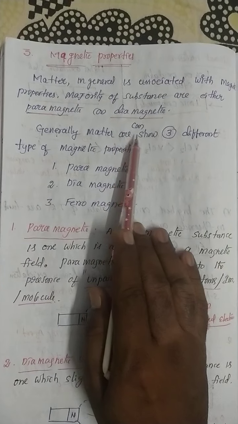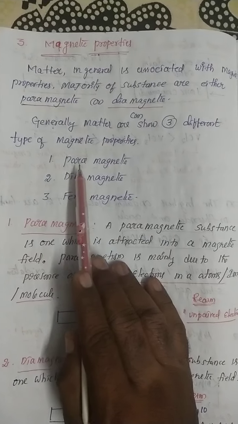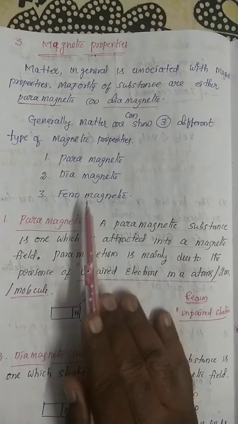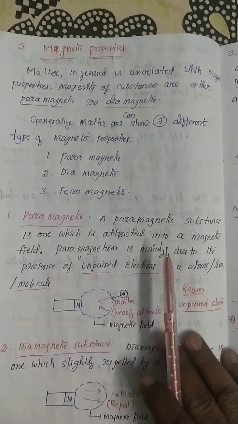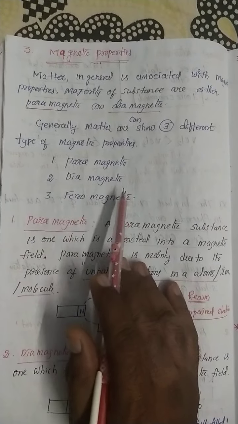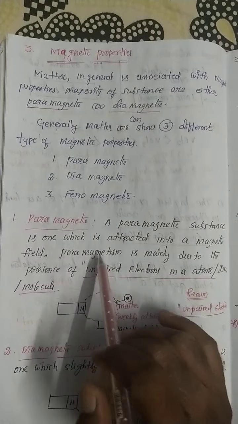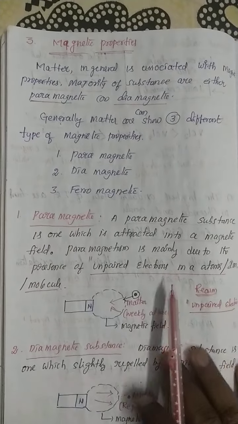Generally, matter can show three different types of magnetic properties. Number one is paramagnetic behavior. Number two is diamagnetic behavior. Number three is ferromagnetic behavior.